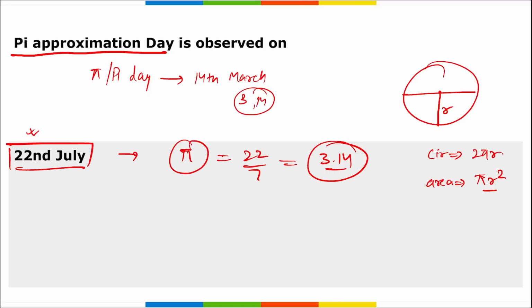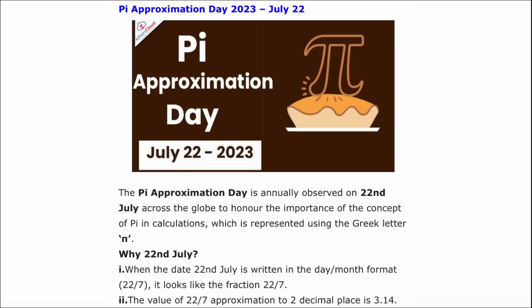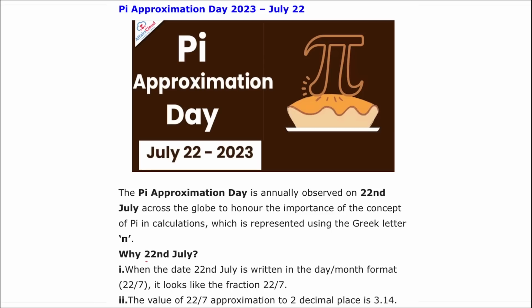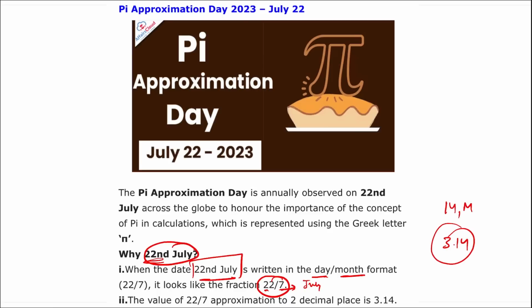Next is, and one more thing, why do we observe it on 22nd of July only? Because 22nd of July is written in day and month format. So 22 by 7 means the 22nd day and 7th month, that is July. And why on 14th of March? Because as I just mentioned, 3.14: third is March and 14th is the day. That is, 14th of March is observed as Pi Day and Pi Approximation Day on 22nd of July.